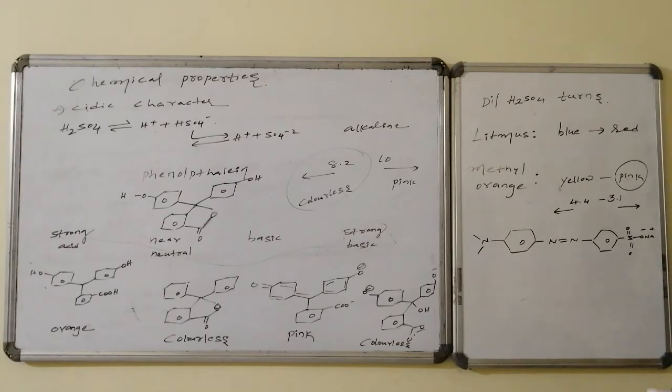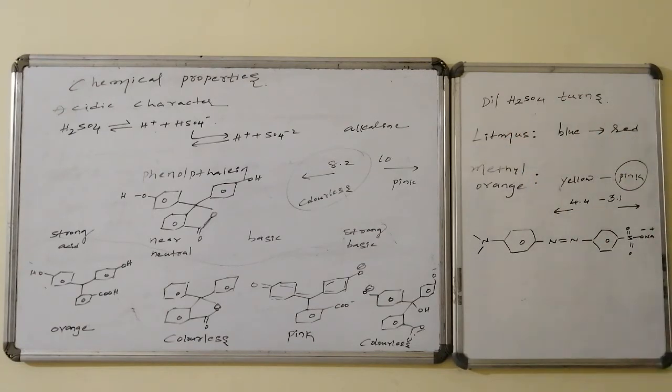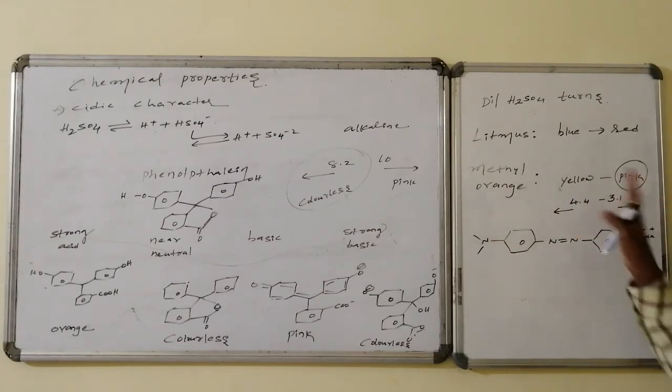In acidic medium, it is present in the form of sulfonic acid, offering the color of pink, whereas in basic medium, this is present in the form of salt of sulfonic acid. As a result, yellow color is present, but our sulfuric acid is an acid, so therefore it is present in the form of SO3H. Thus, the color change occurs from yellow to the pink color.